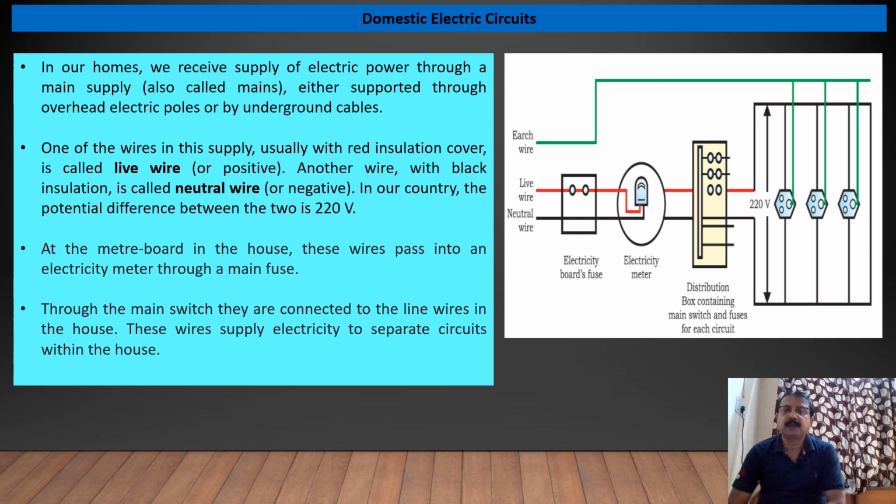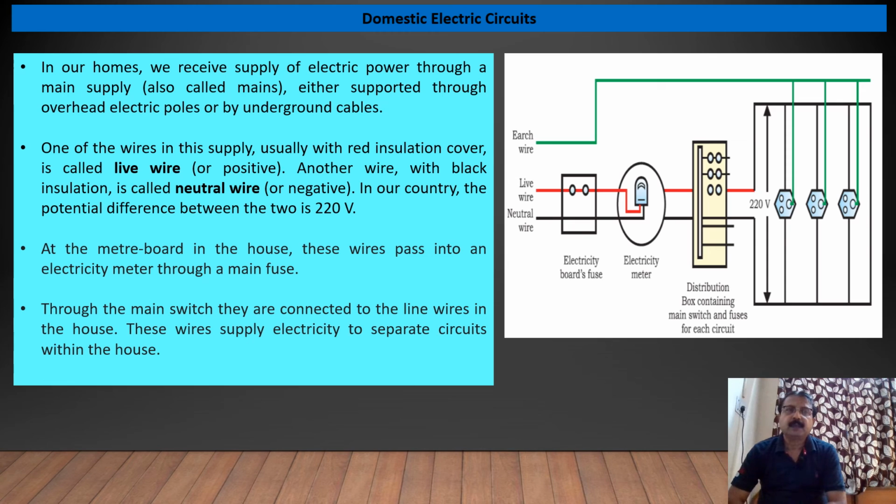The red one is called live and the black one is called neutral. And one more wire, connected for protection or safety of the personnel or equipment, is the earth wire, which is green in color. The supply coming to the home is 220 volt single phase and 50 hertz.